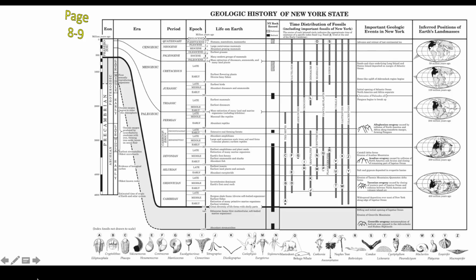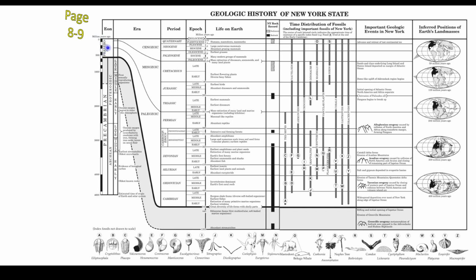So we pop open the reference table. We look at page 8 and 9. And the first thing is the eons. We're looking for the Phanerozoic eon up here in the top left. Now there's two major eons, Precambrian, which is really the longest eon and longest period of time here. Most of Earth's history was during the Precambrian time. It's about 4 billion years, or 4,000 million years according to the reference table, because they do things in millions of years down here. It's a little confusing. And then the Phanerozoic eon.